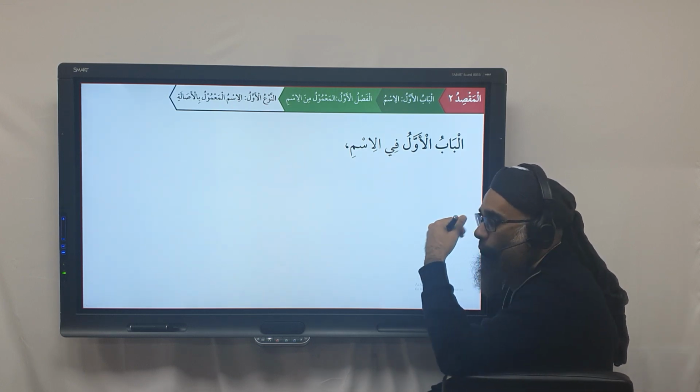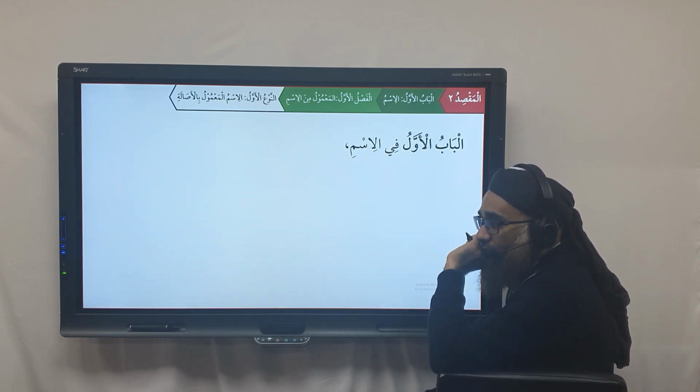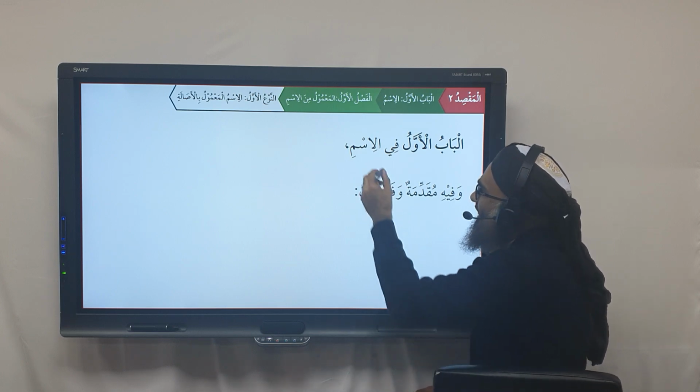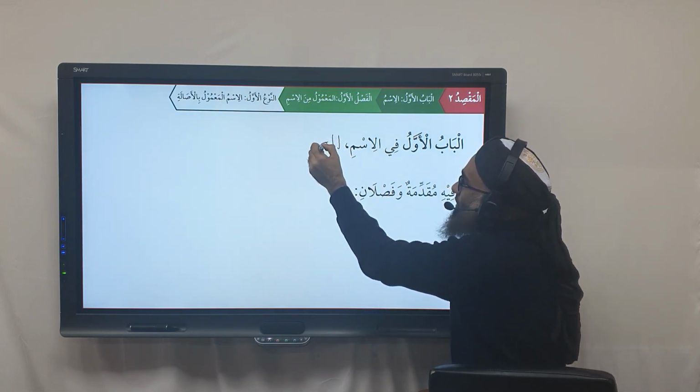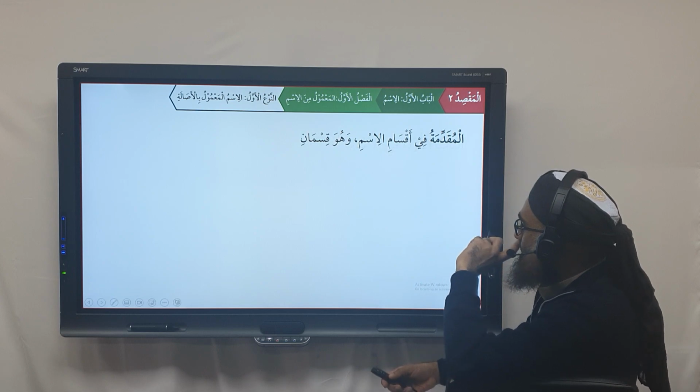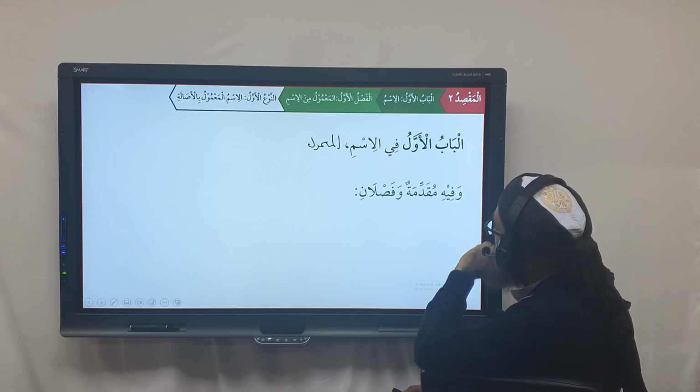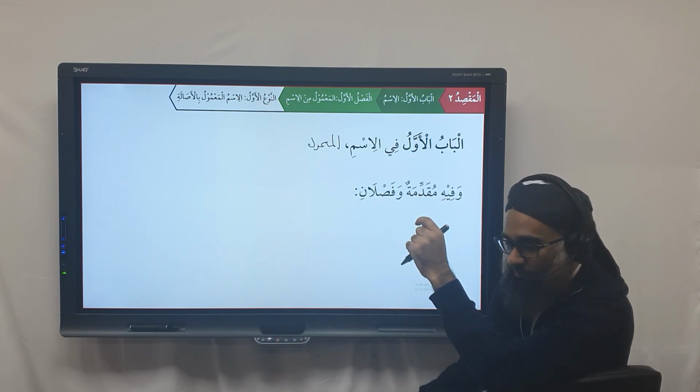So Al-Bab al-Awwal fil Ismi. The first chapter is regarding the Ism. What we say here is Al-Ism al-Ma'mul, the Ma'mul Ism. Yes? Now, وَفِيهِ مُقَدِّمَةٌ وَفَصْلًا. There are two muqaddimah and a fasl.